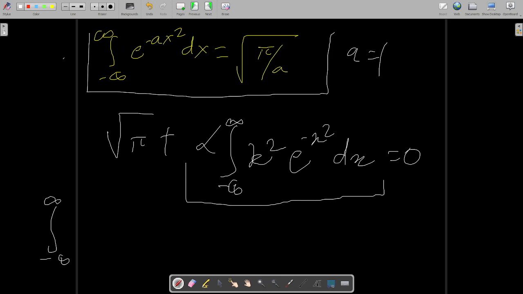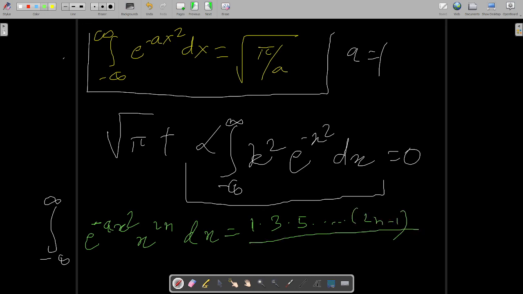The ready-made formula looks something like this: the integral of e to the power minus a x square times x to the power 2n dx is equal to 1 into 3 into 5 and so on up to 2n minus 1, divided by 2 to the power n, times square root of pi over a to the power 2n plus 1.